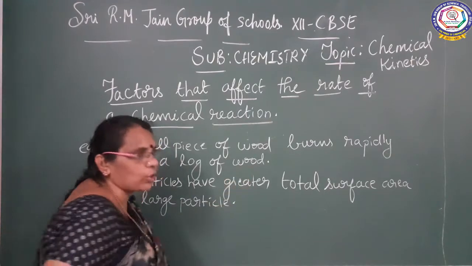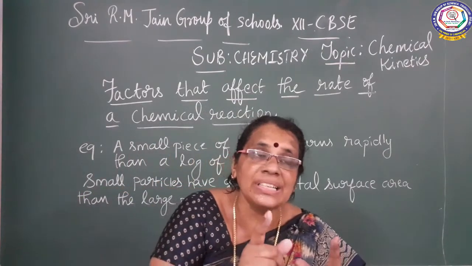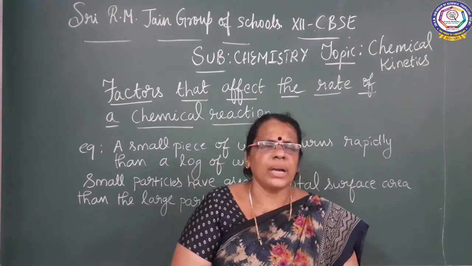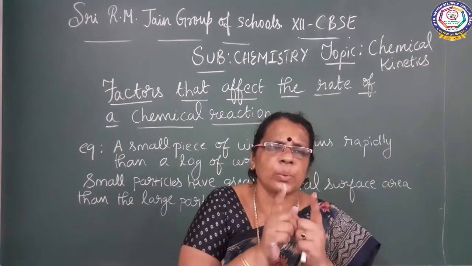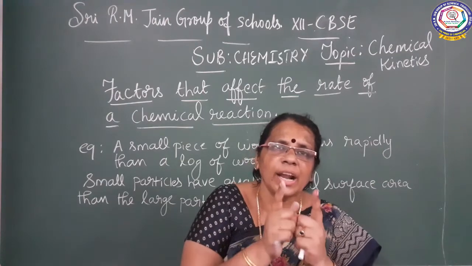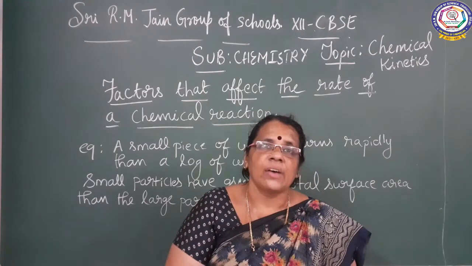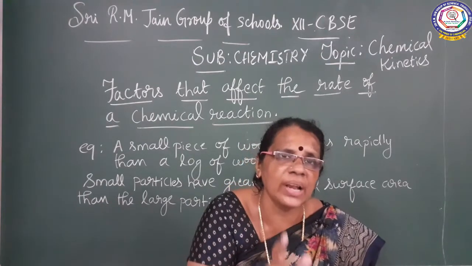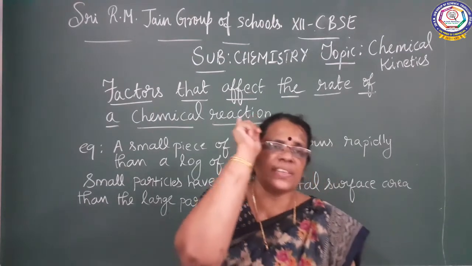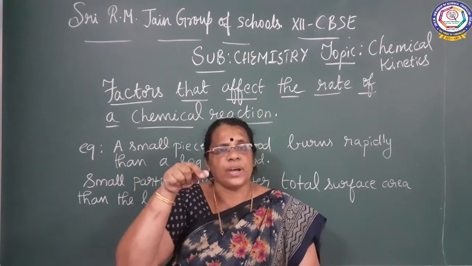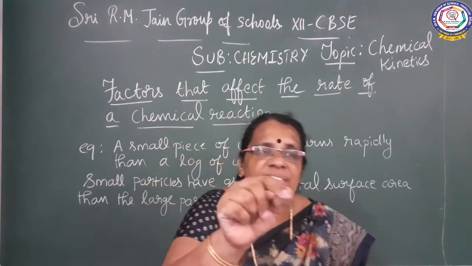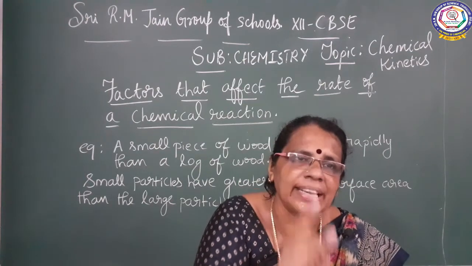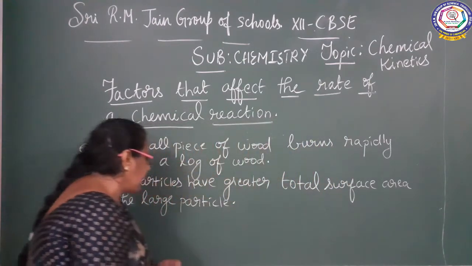So here I told about a piece of wood burning rapidly. How is it possible? Because small particles have larger total surface area when compared to large particles, where the total surface area is less. As small particles have greater total surface area, what is happening?